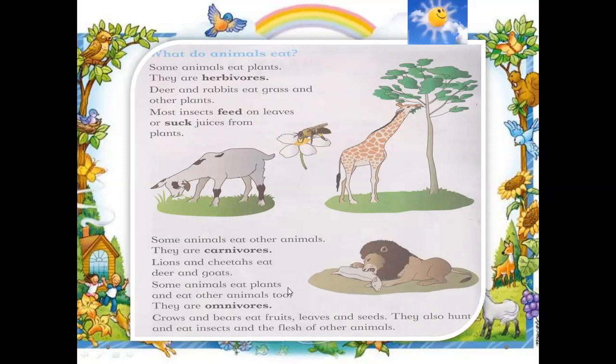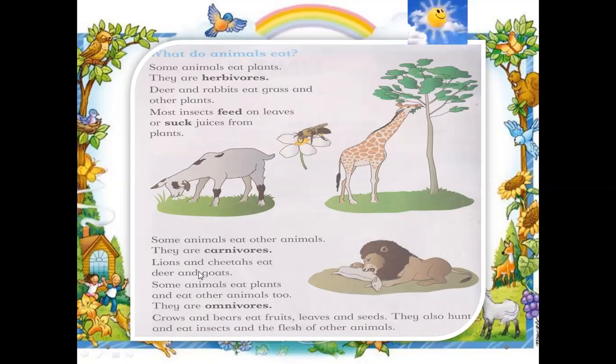Some animals eat plants and eat other animals too. There is another group that eats plants as well as animals. They are called omnivores. Crow and bears eat fruit, leaves, and seeds. They also hunt and eat insects and the flesh of other animals.